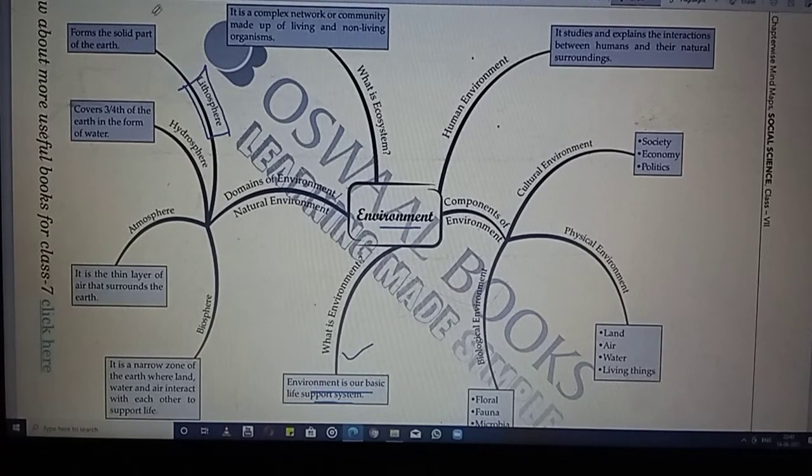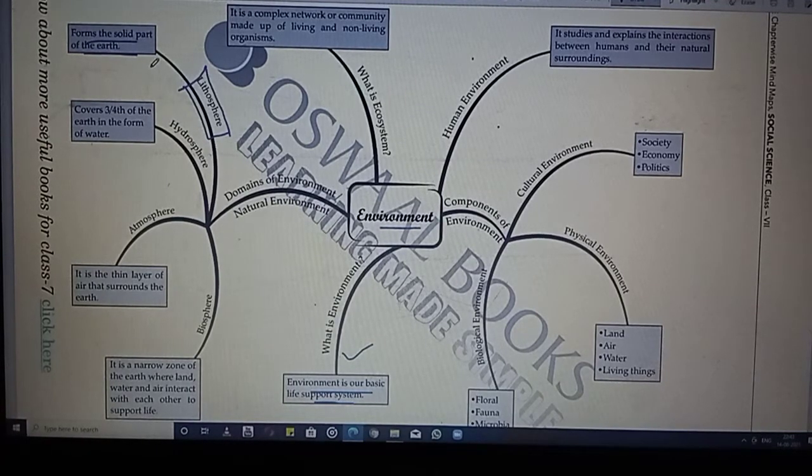So the lithosphere forms the solid part of the earth, and here only we are getting the different kinds of minerals. Here only we are making our houses. Here only we are doing agriculture. Here only we are doing our survival. All these things exist in the lithosphere.